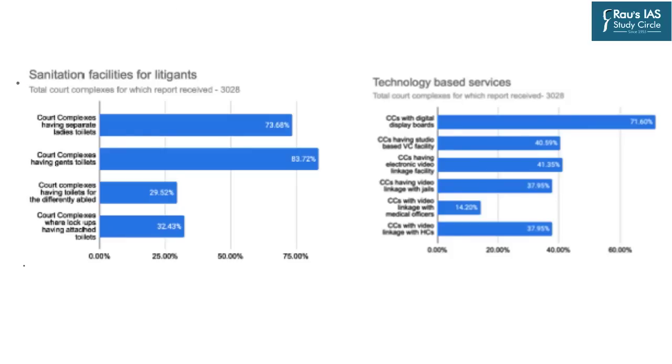Now, if you go by these graphs, they show the lagging infrastructure capabilities of our Indian courts. The basic infrastructure is also lagging. For example, this particular graph shows the sanitation facilities for litigants in 3028 court complexes which were surveyed by this particular organization.